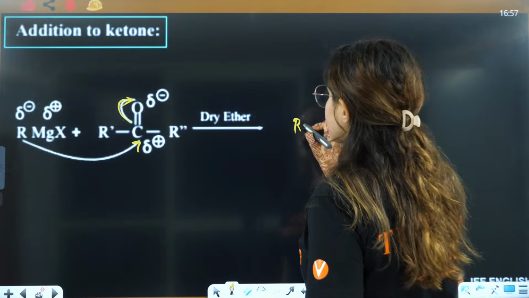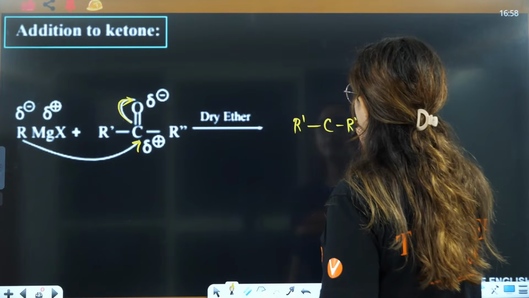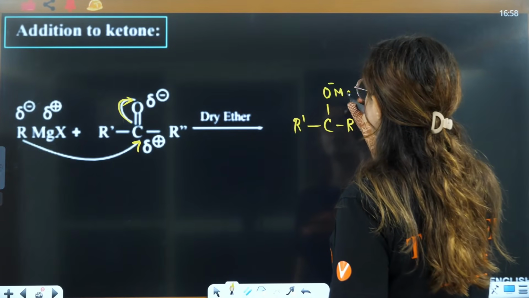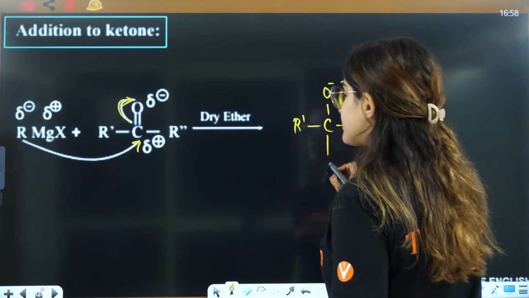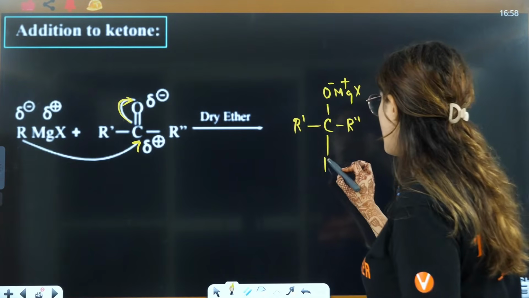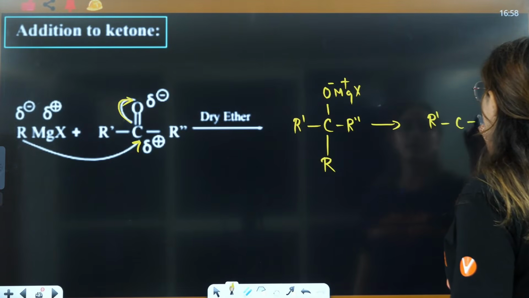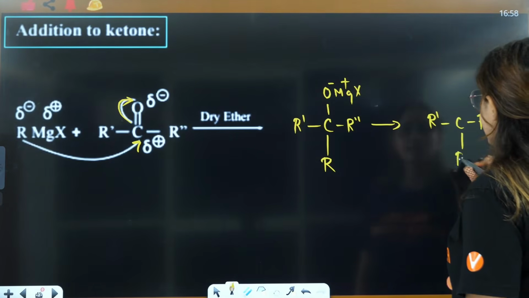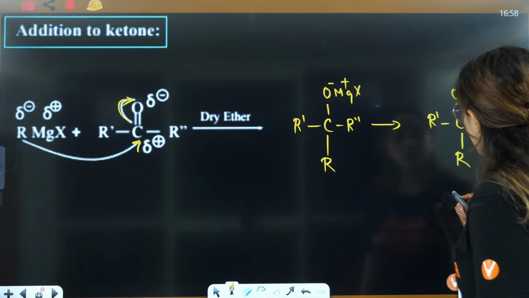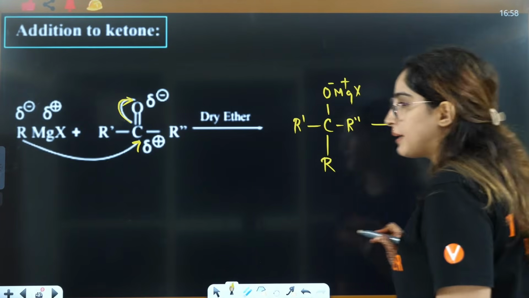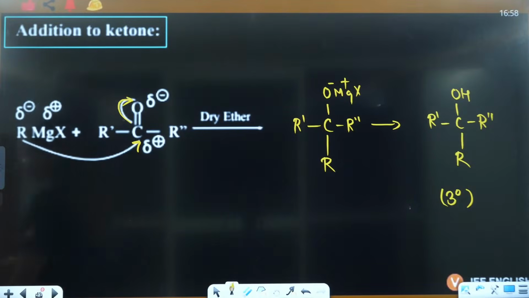So with ketone, this is R dash, this is C, this is R double dash, this is O negative, MgX positive, and this R is attached here. Then after hydrolysis, this is R dash, this is C, R double dash, this is R, and this is OH. So 3 degree alcohols will be formed in this case, okay?